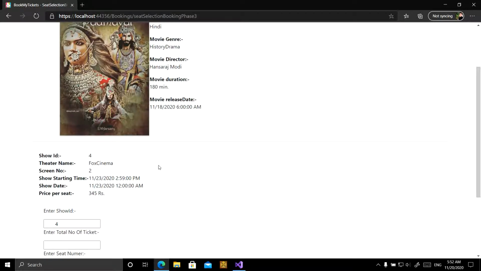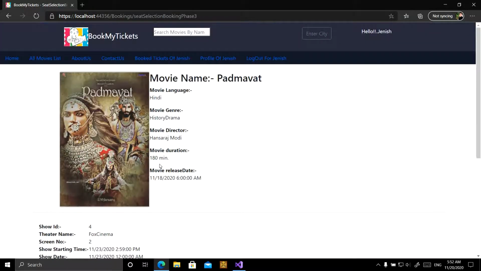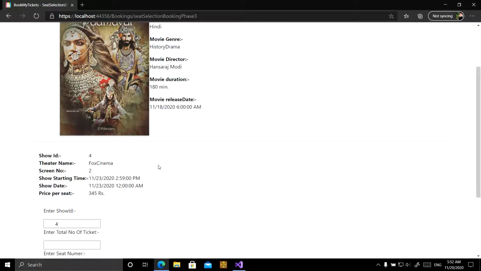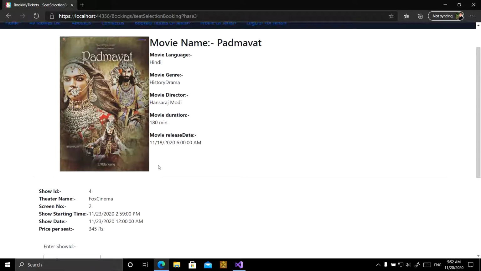per seat. In this site, I have made the assumption that all the theaters have only 50 seats, and seat numbers start from 1 to 50. If a user wants to book a seat, then he has to write a number from 1 to 50. If he does not want to book a ticket, he has to write 0.